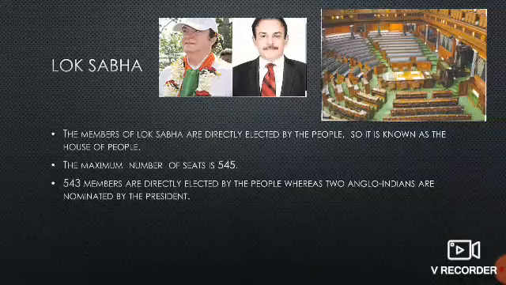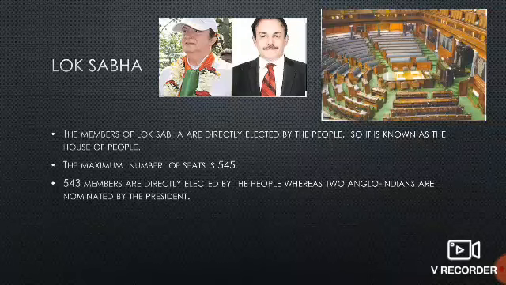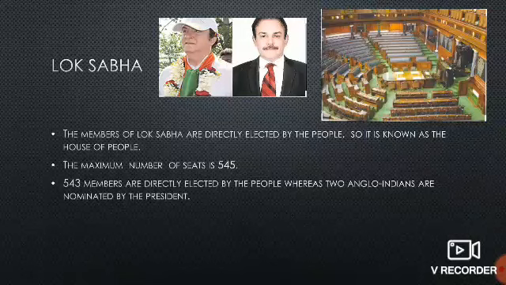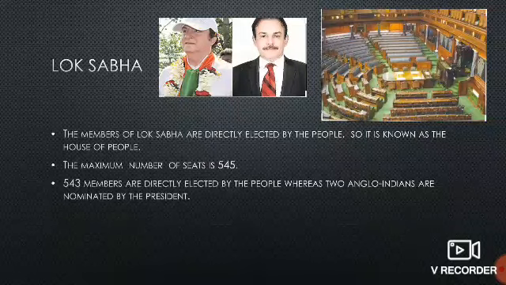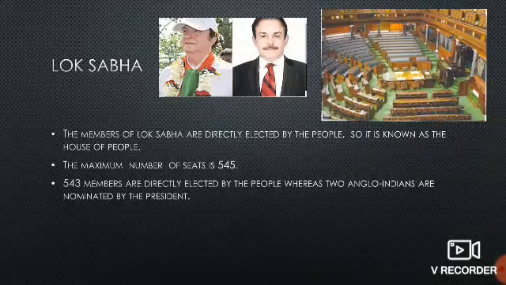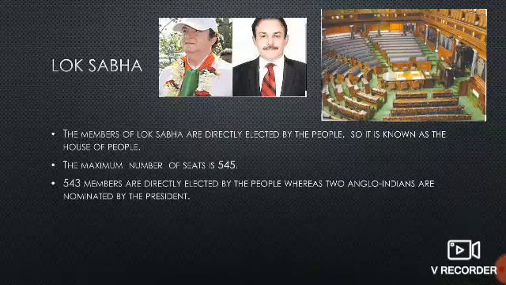Who are Anglo-Indians? Anglo-Indians are nobody but persons who are born in some other country, but they come and settle in one country, that is in India, and they take the citizenship of India. Like these 2 persons are from England. They are born in England, but now they are living in India. So they became citizens of India. And these 2 persons are by the name George Baker and Richard Hay. These are the 2 Anglo-Indians right now who are the members of Lok Sabha. Okay.